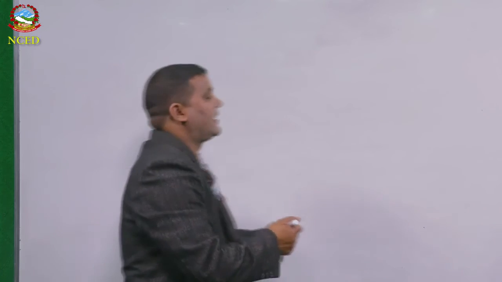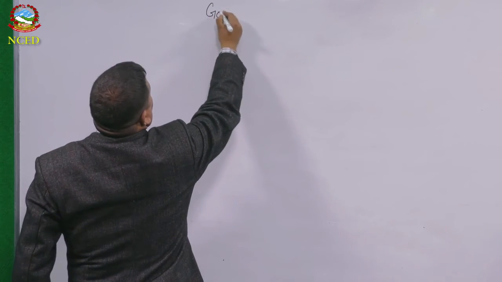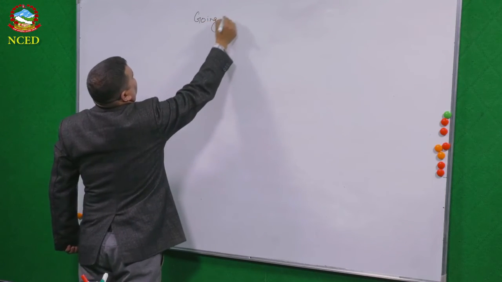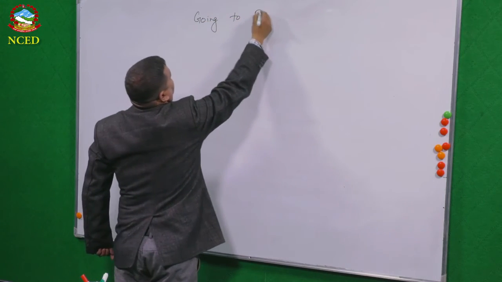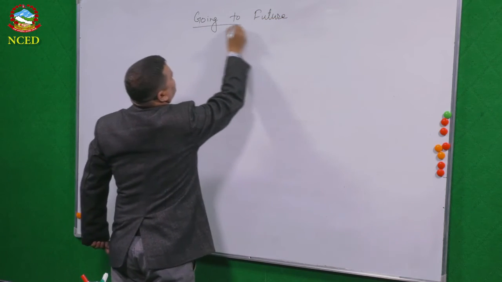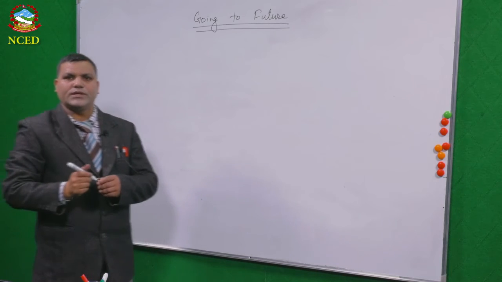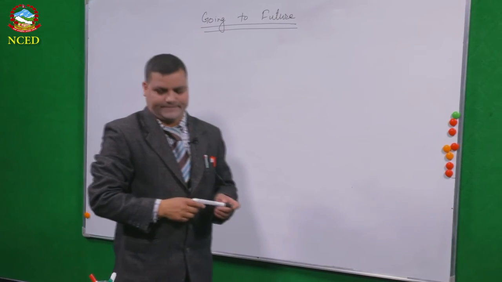Future tense we have finished. What may be remaining? Can you guess? That is going to future. Yes? What is going to future?